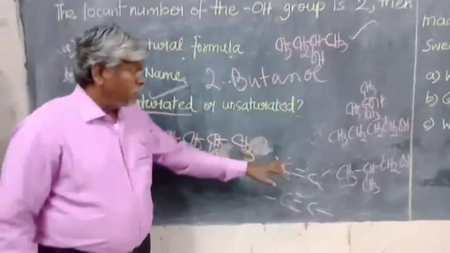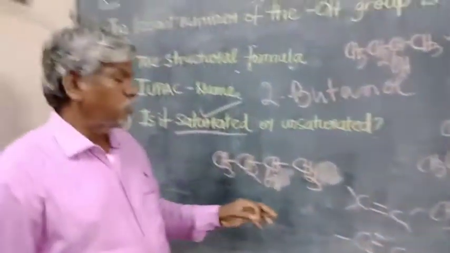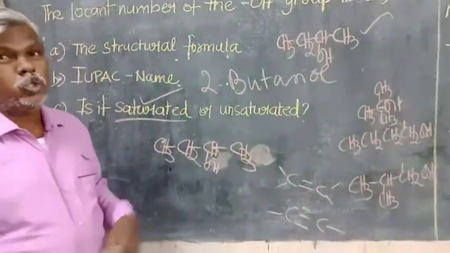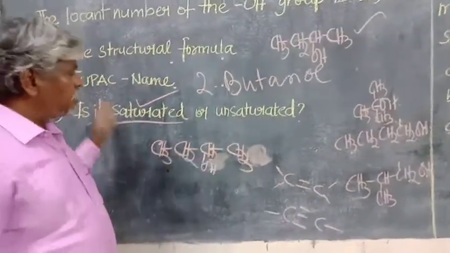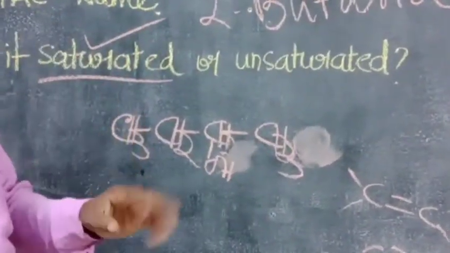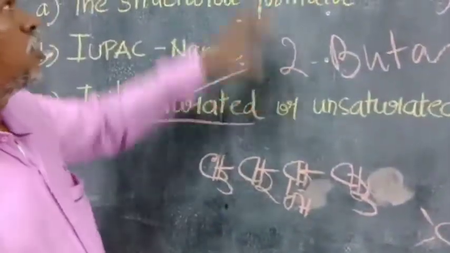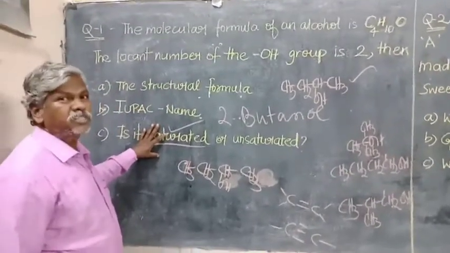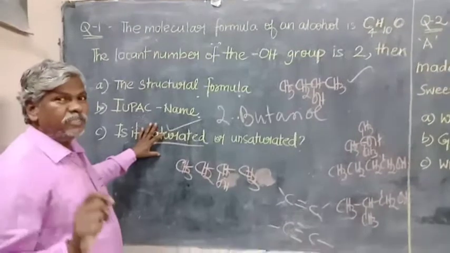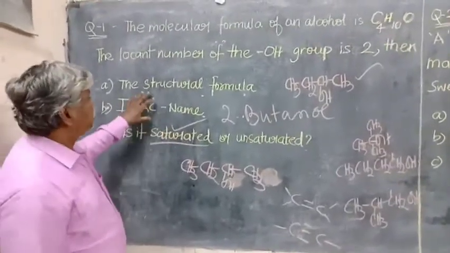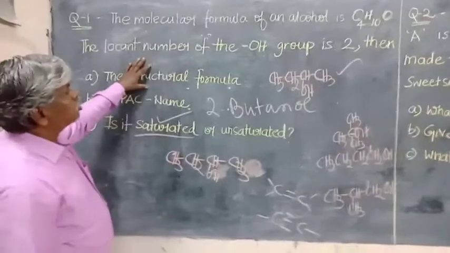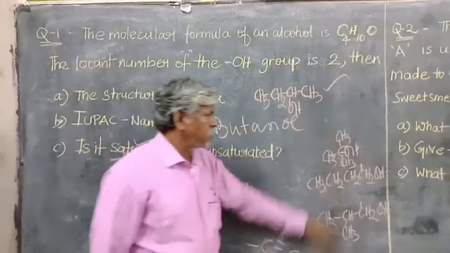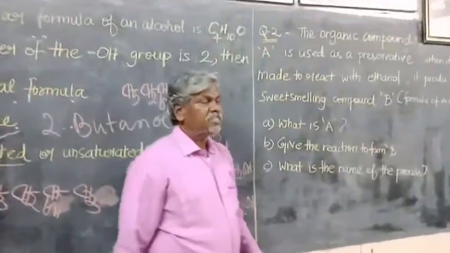If there is a carbon double bond or carbon triple bond between carbons in the compound, we call it unsaturated. In this case, all the carbon atoms are connected through single bonds, therefore it is a saturated compound. To conclude, it is a saturated compound because it contains only C single bond C, its IUPAC name is 2-butanol, and the structural formula is CH3, CH2, CHOH, CH3. Not this.